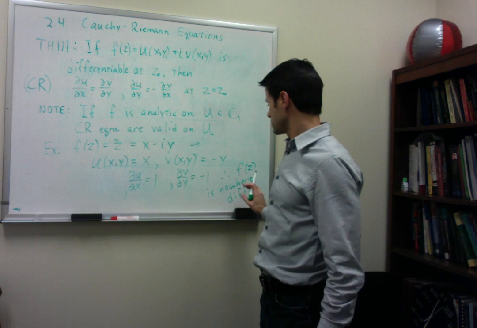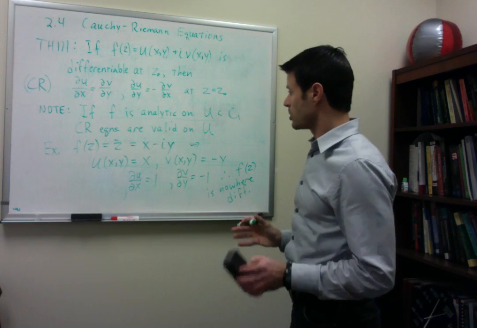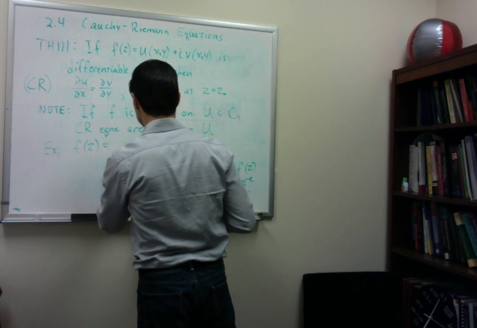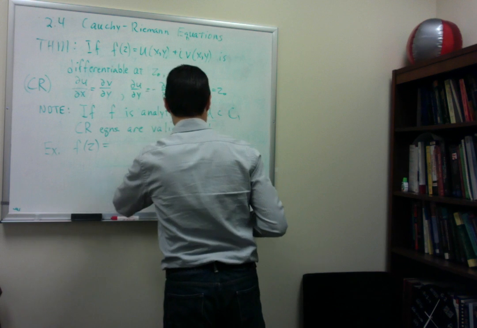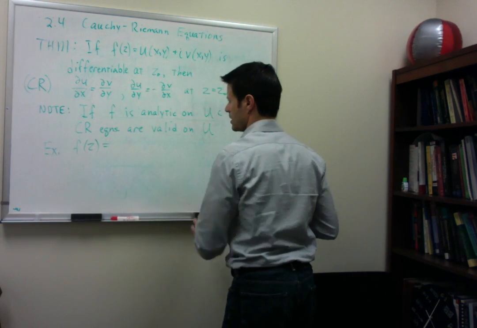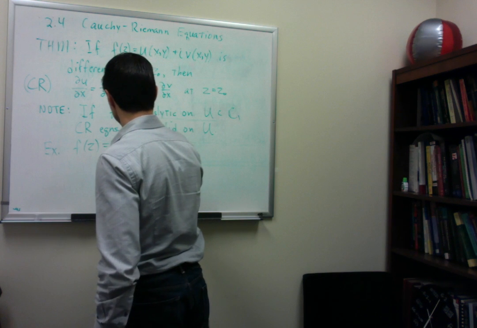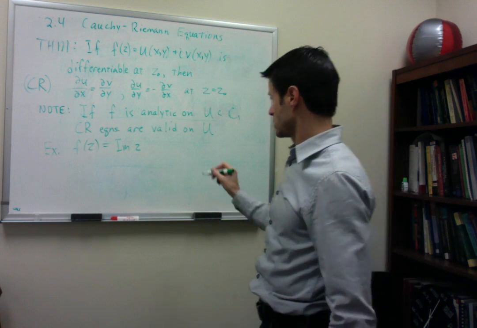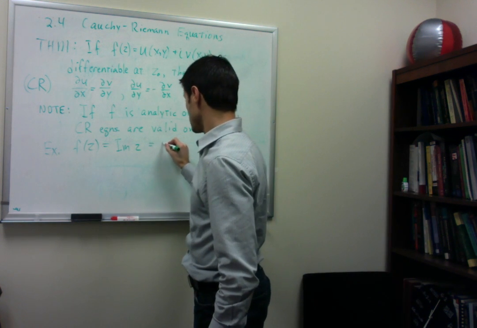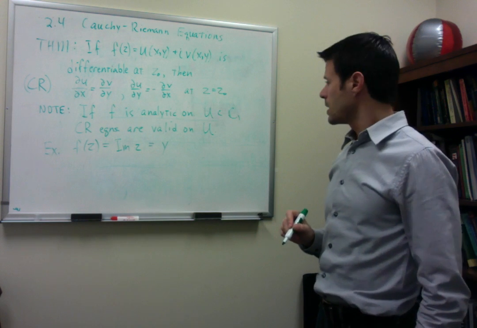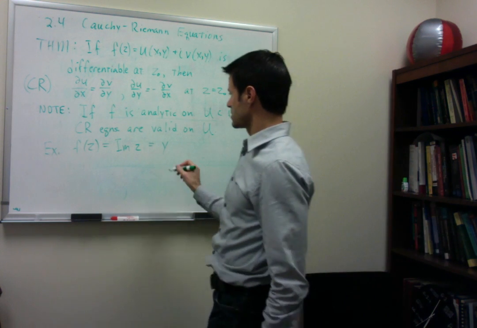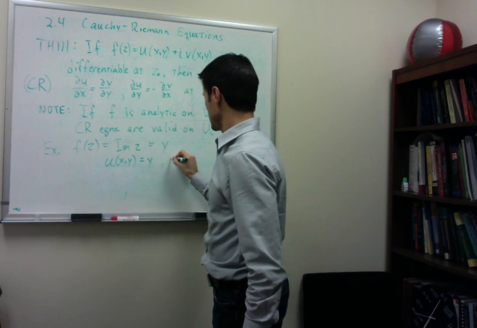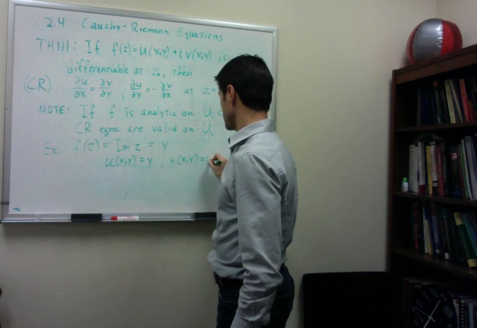We also looked at the real part of z. Maybe we can actually look at something like the imaginary part of z. The imaginary part of z as a function is simply y. So in this case, u of xy is equal to y, and v of xy is equal to 0.